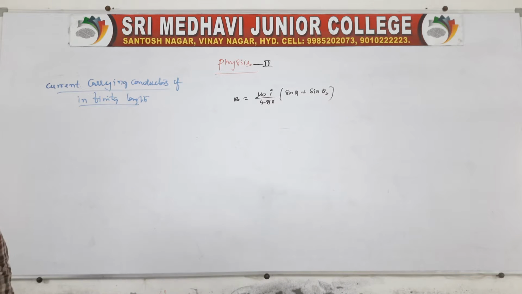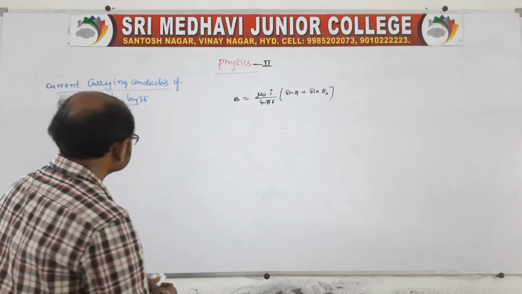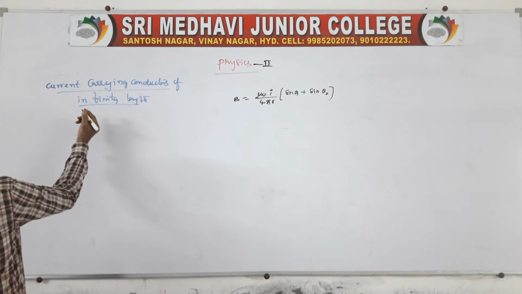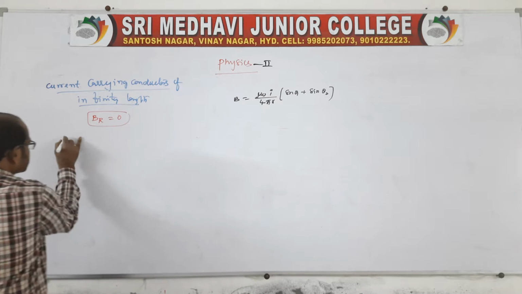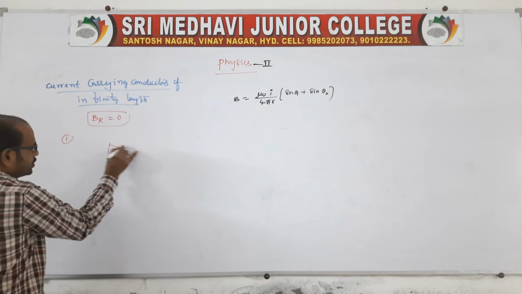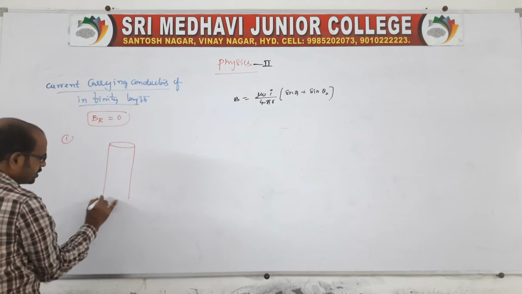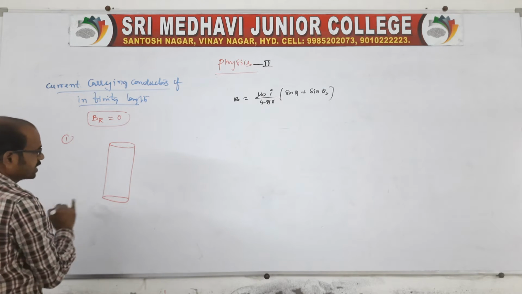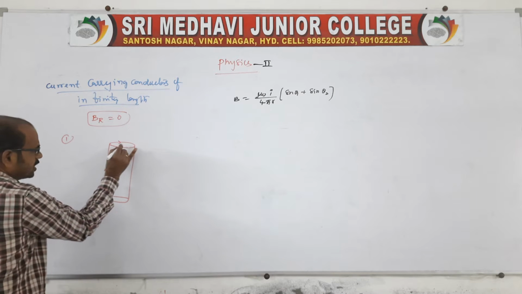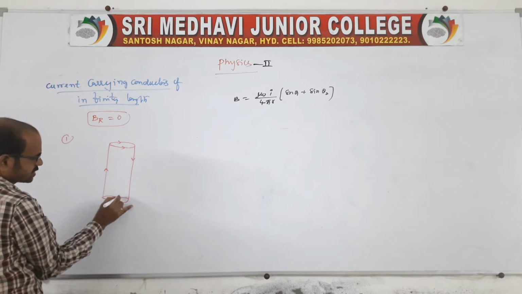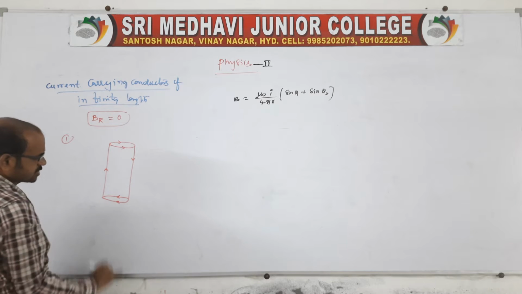See, some special cases where the resultant magnetic field induction is 0. Suppose I'll tell you one special case. You take a wire which is bent in the form like this, like a cylinder. There will be a current direction. It enters like this, and it flows like this. Clear? And it is to be like this.